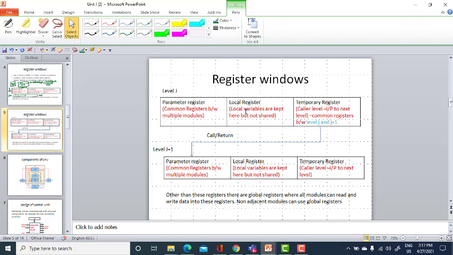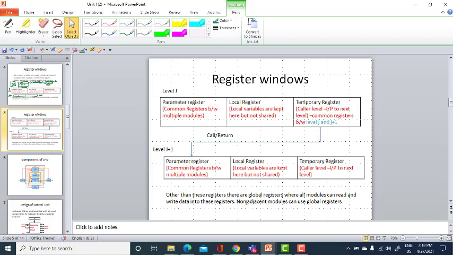Local register will hold the local data and local variables. Temporary register will be used in the caller level, and it will be the input to the next level. You have common registers between level J and level J plus 1. These two can interact with each other by using your call and return instructions.